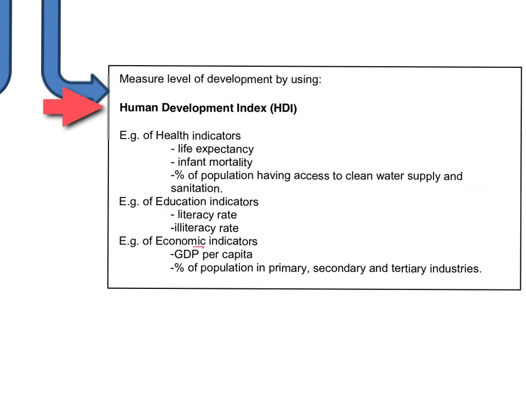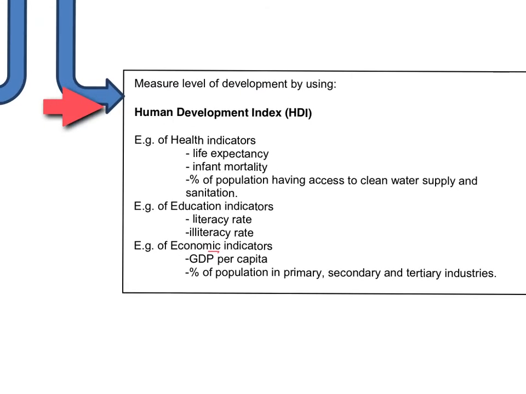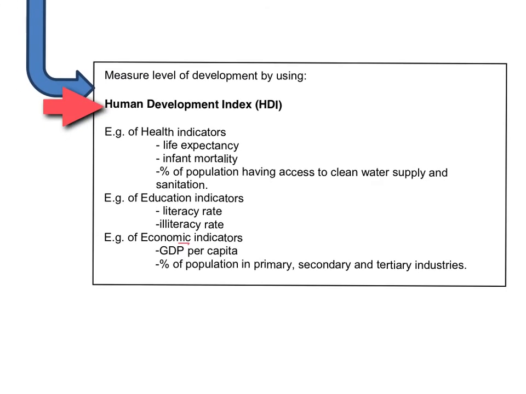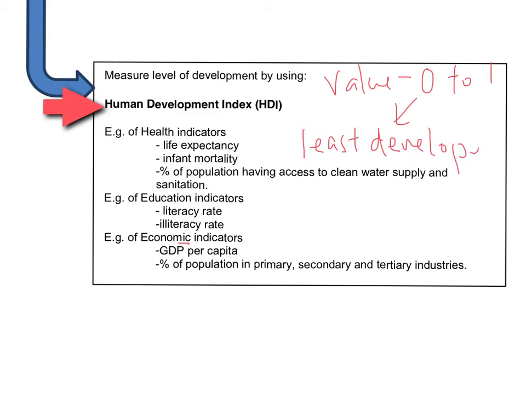Based on these three areas, they will calculate the value from 0 to 1. So a country which has HDI closer to 0 is least developed, and countries which have HDI closest to 1 are the most developed.